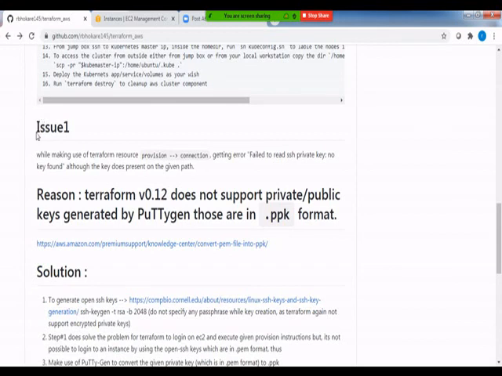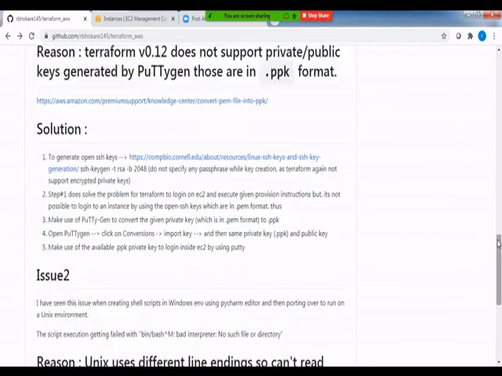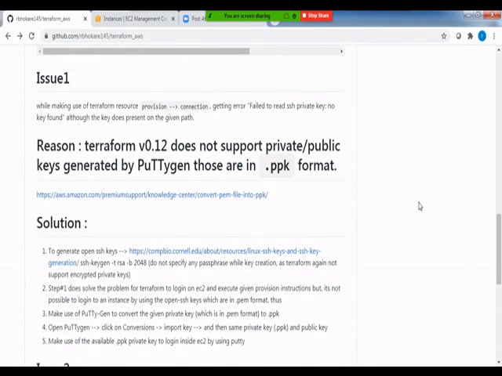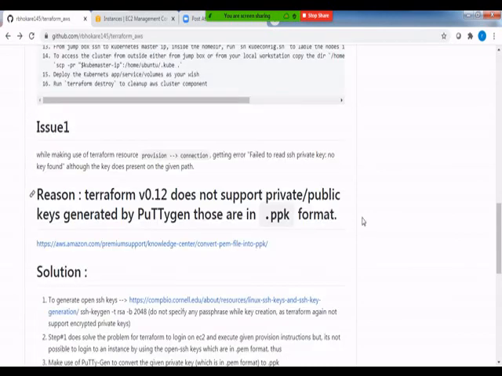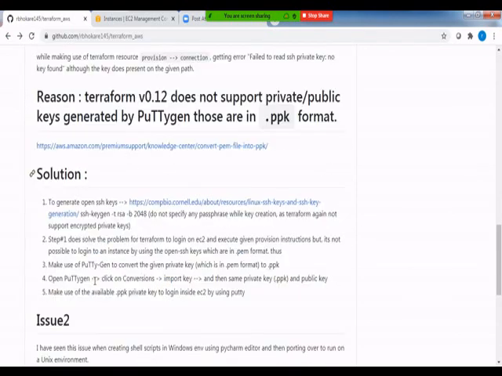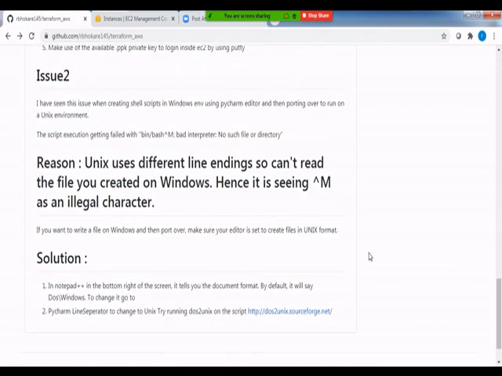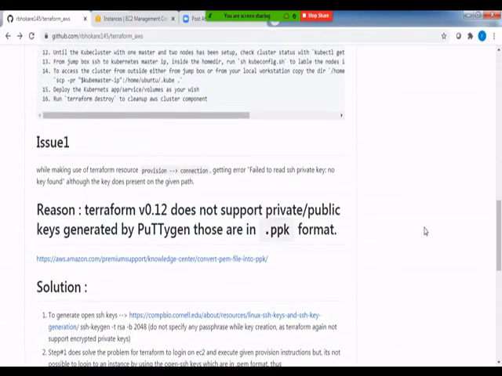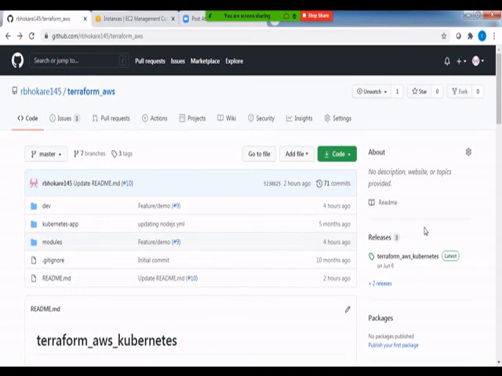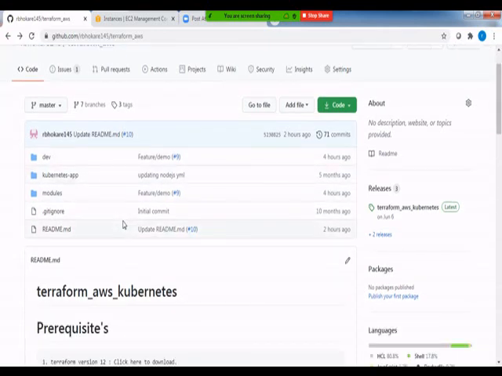I have also mentioned the issues that I came across while I was developing this repository. Just feel free to go through that, and if you face any similar issues, the solutions are also listed over here, and definitely it would save your time and enable you to move forward with your Kubernetes cluster execution. So in the interest of time, I will give a quick walkthrough of what this repository is.